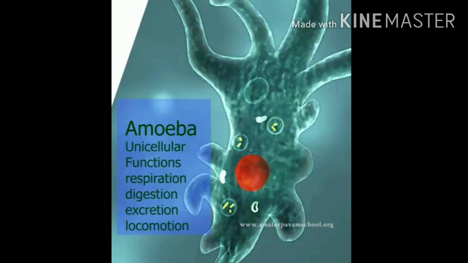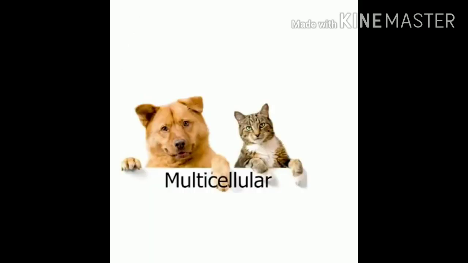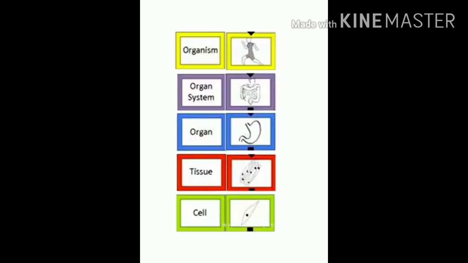What about the cat or dog? Are the cat and dog made up of only one kind of cell? Student, no, they are made up of many cells. Yes, it is called a multicellular organism. If you take a multicellular organism, many cells are present.